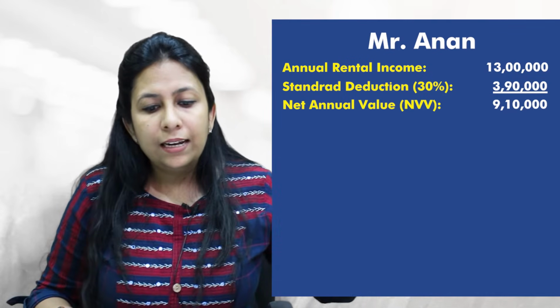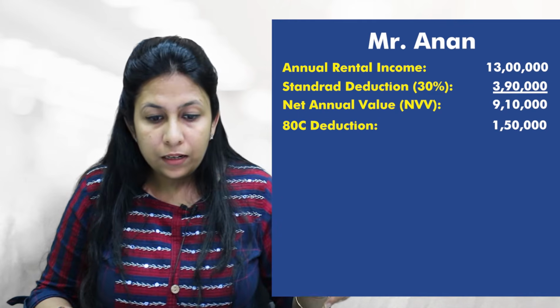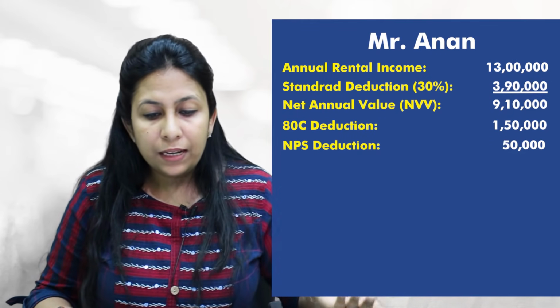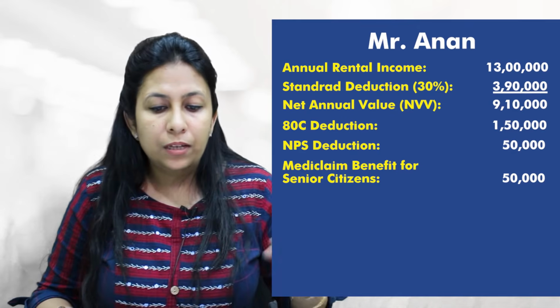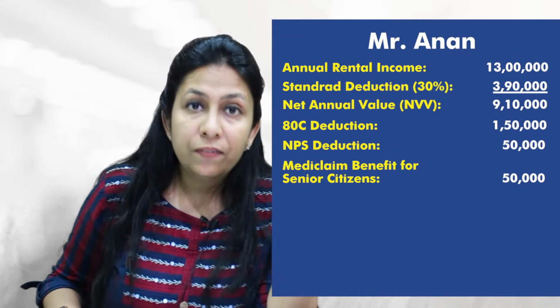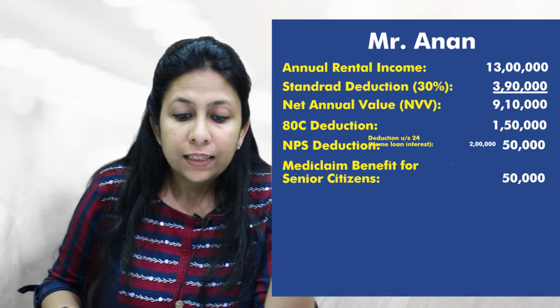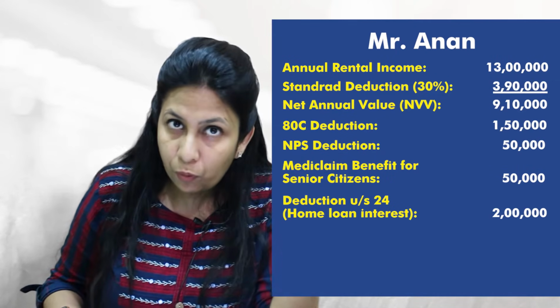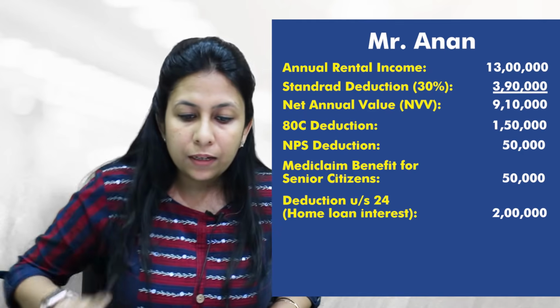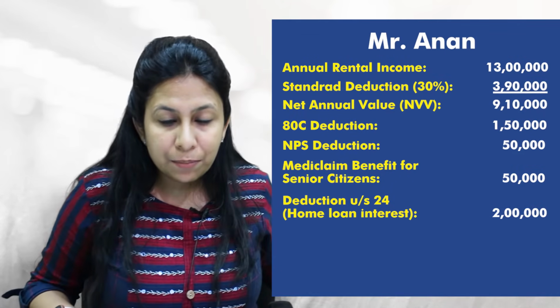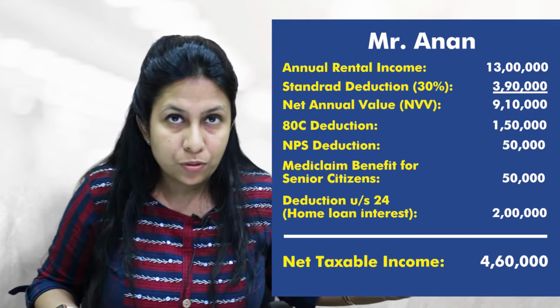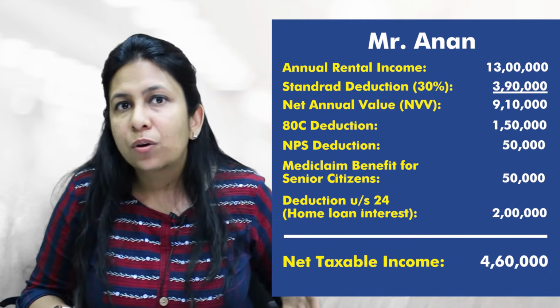After that, he can take section 80C benefit, NPS benefit, and mediclaim benefit. I'm assuming there is a senior citizen in his family, and also if he has a loan against this property, then he can take the benefit of section 24 of interest. I'm keeping it here at 2 lakh rupees. Then the net taxable income comes out to rupees 4,60,000. As you are already aware, there is no tax on an annual income of 4,60,000 rupees. The reason is the basic exemption limit of rupees 2,50,000. After that, there is a rebate, so that's why up to 5 lakh rupees there is no tax.